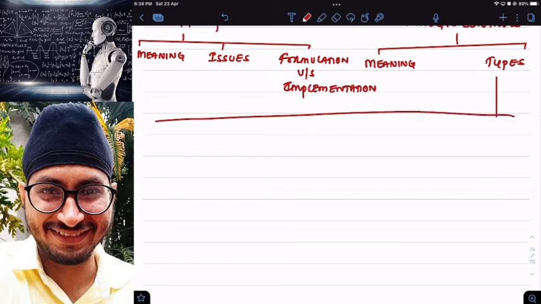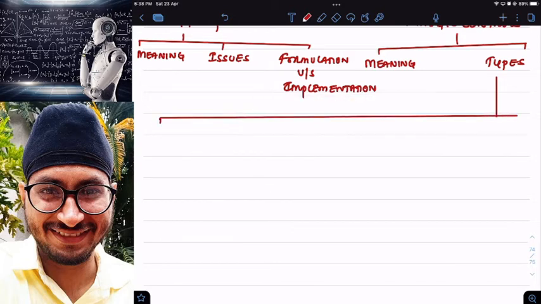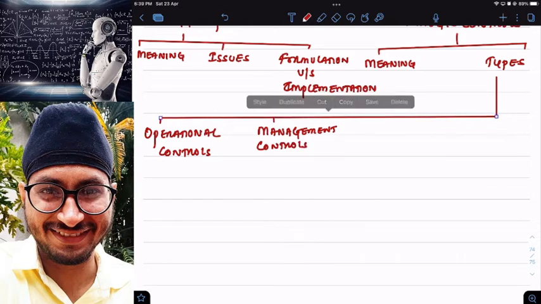In types of strategic controls we are going to discuss operational controls, then management controls, and then we are also going to discuss strategic controls.